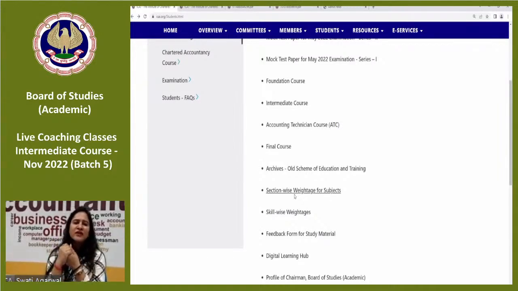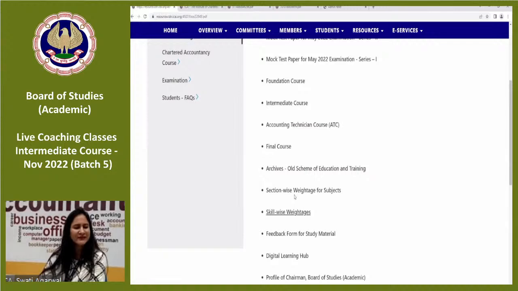At intermediate, we expect you to have a thorough understanding of the provisions of law, and you must be able to apply those fundamental legal aspects in practical scenarios, right? At final level, one more skill is expected from you, that is evaluation and synthesis, integration of various aspects. So at inter level, application of a single provision is expected from you.